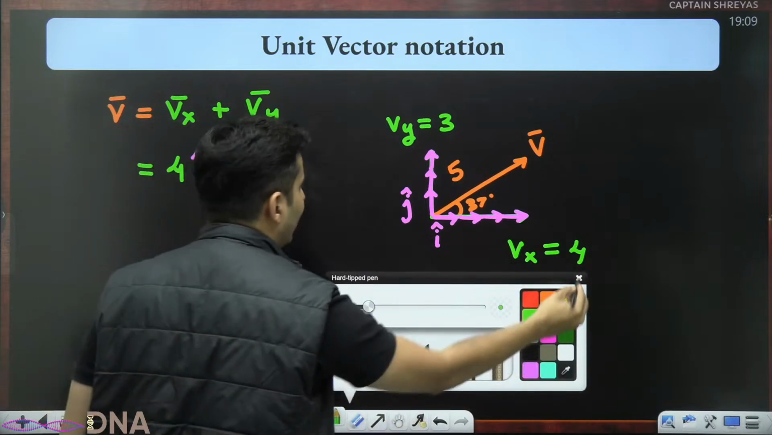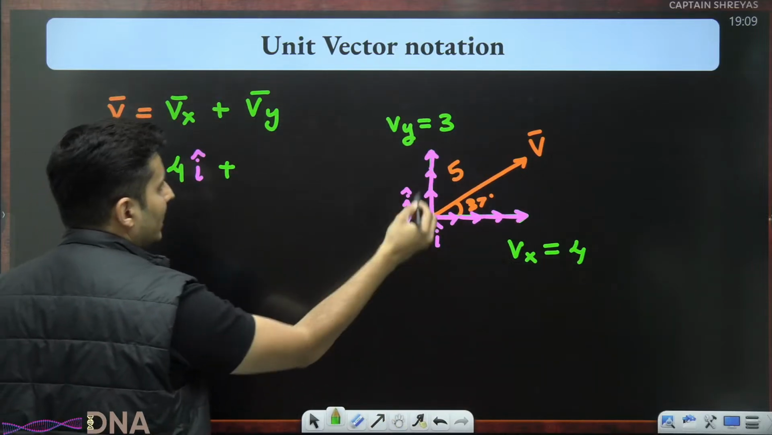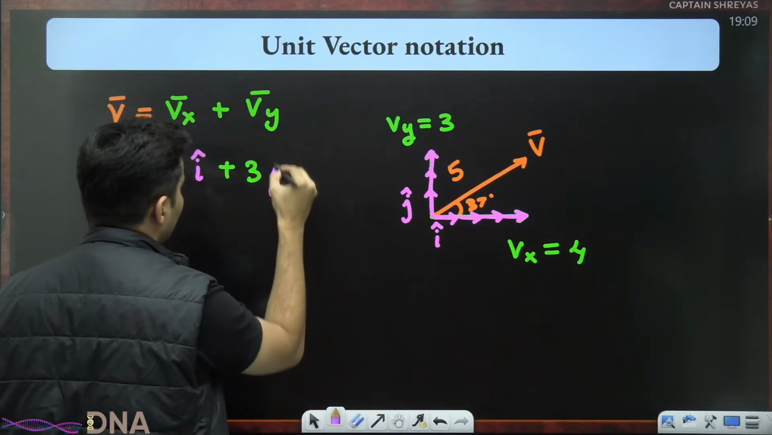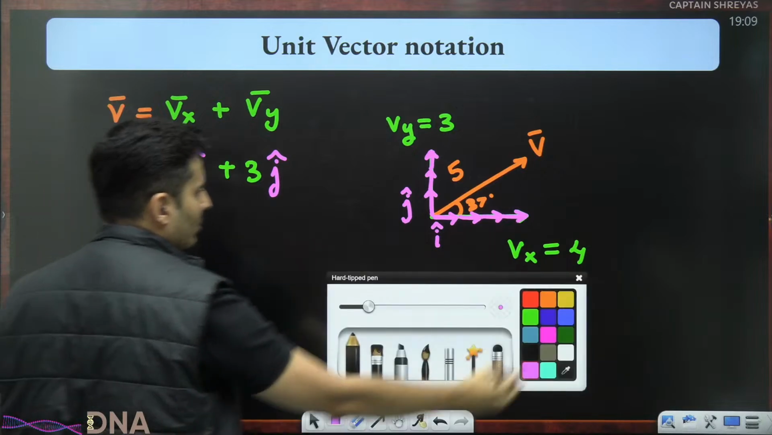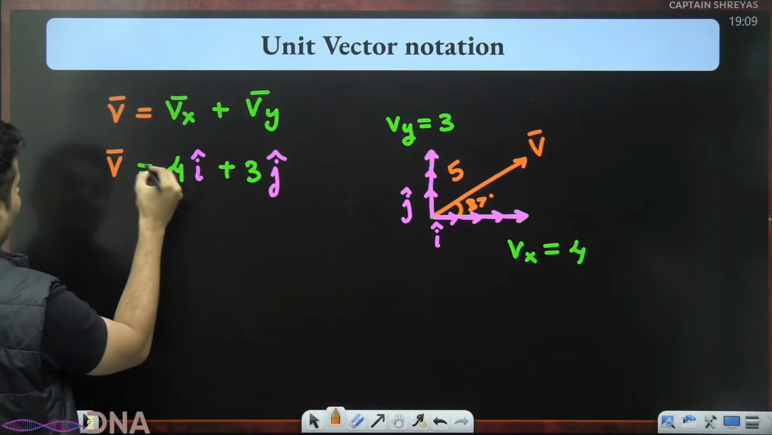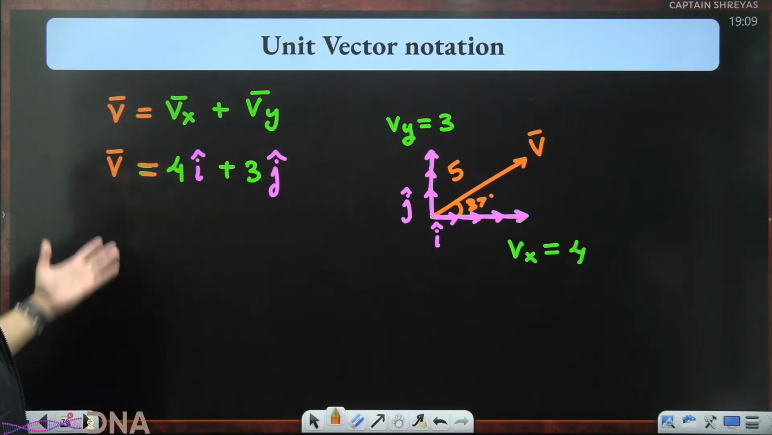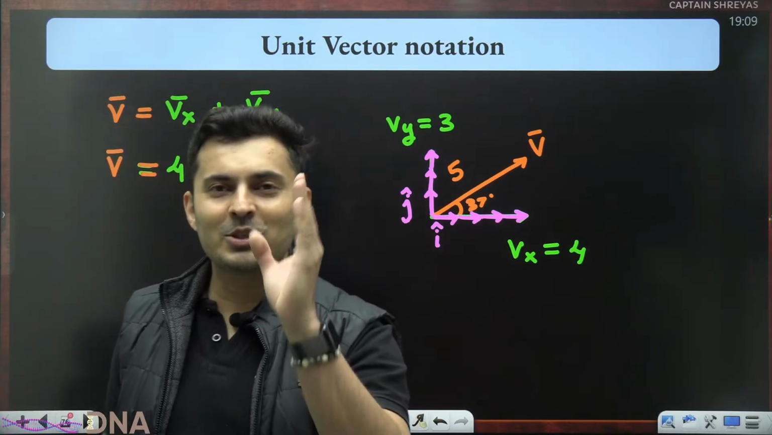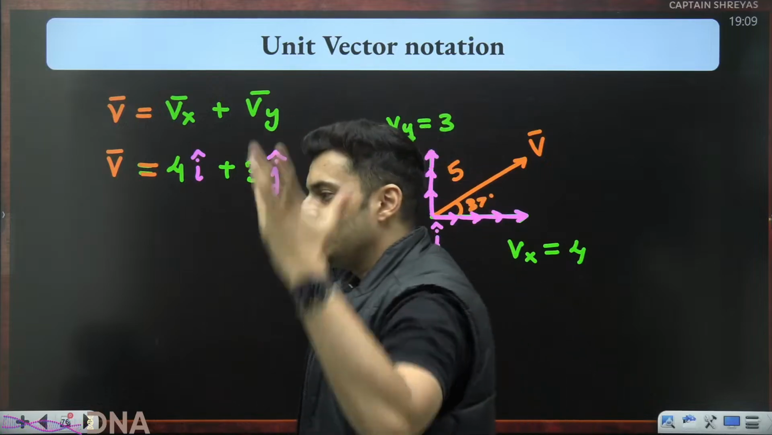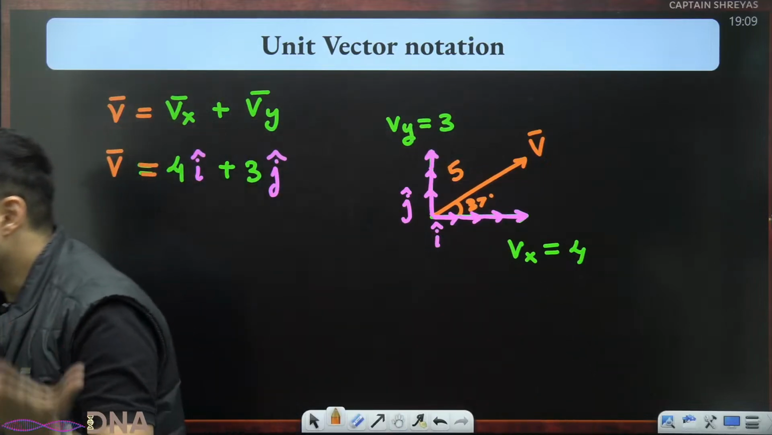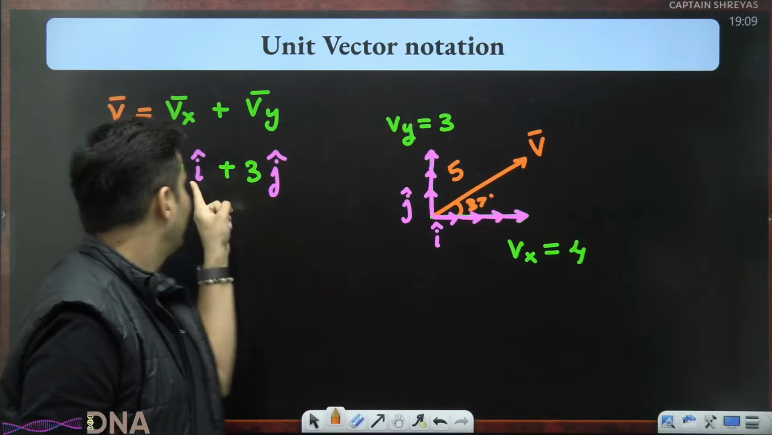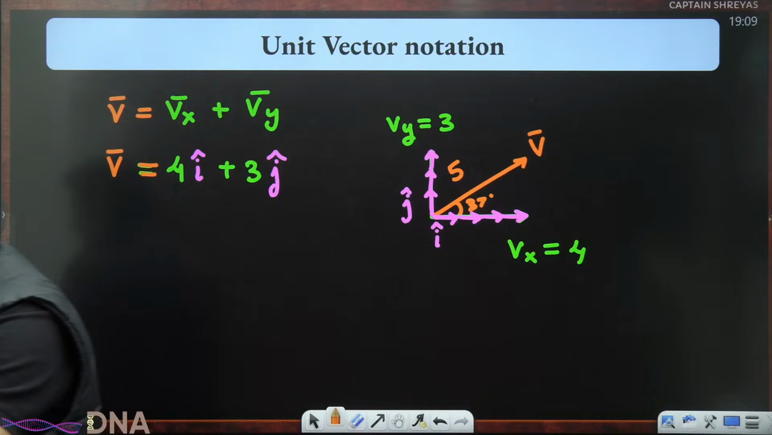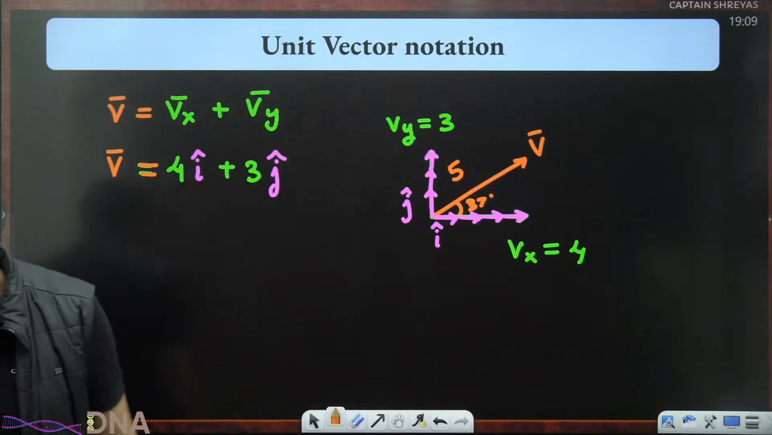And what exactly is Vy bar? You take j cap 3 times. So 3 times j cap is Vy bar. So that gives me my total vector. Oh, this is such a nice way of writing any vector in terms of i cap and j cap. This is called the unit vector notation. What is this called? The unit vector notation.